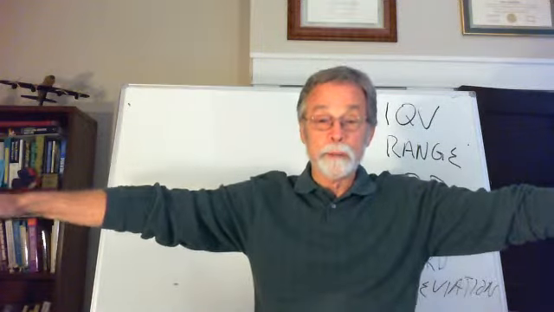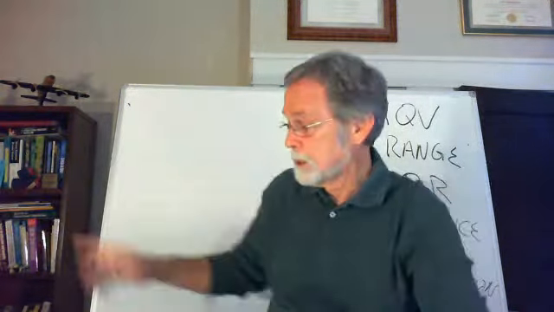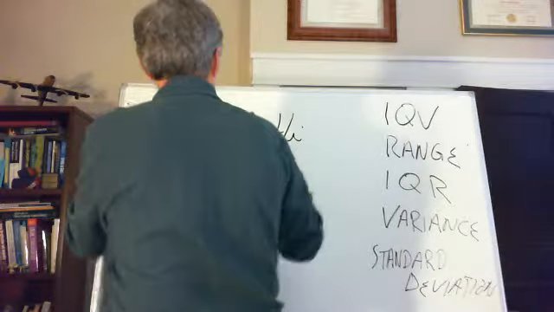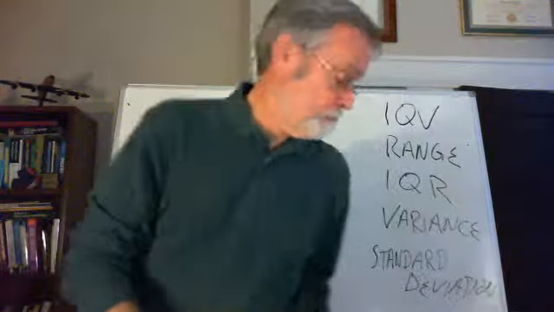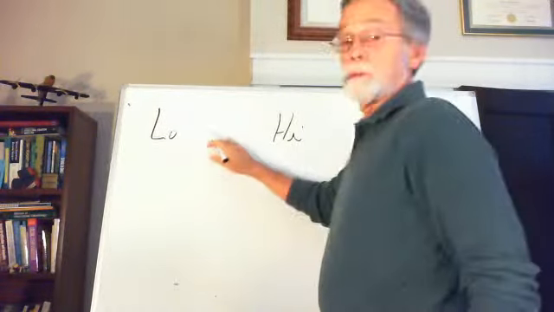Maybe I should put it on the board here, where we've got low and high, and we're looking for the center of this distribution. There could be any number of values in here, 1, 3, 7, 8, whatever they are. But what we're looking for with central tendency is, where is the center of this distribution? How can we compress it down to the center? Kind of like the pivot point of a teeter-totter, where we have the low values on the left and the high values on the right, centered.